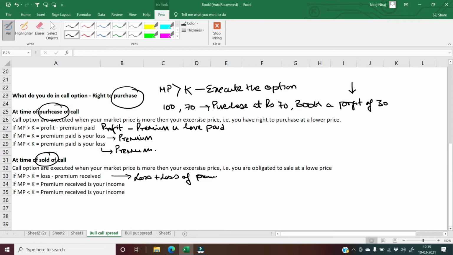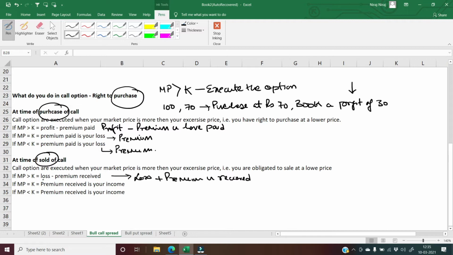Sorry, here you will not have loss of premium here because it's a purchase what you are doing. Sorry, you are selling the call option. That's why what will you do here? You will have a total loss less the premium you received. So when you purchase a call option, you pay premium. When you sell a call option, you receive a premium.